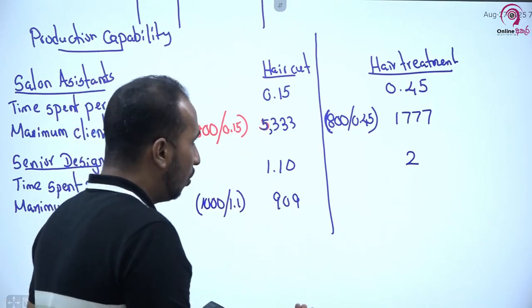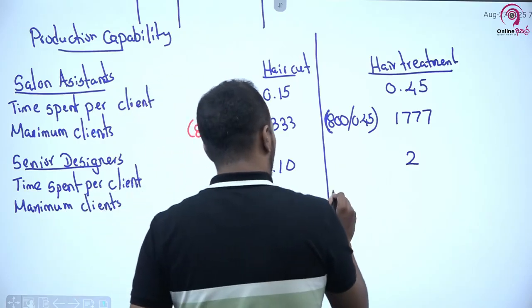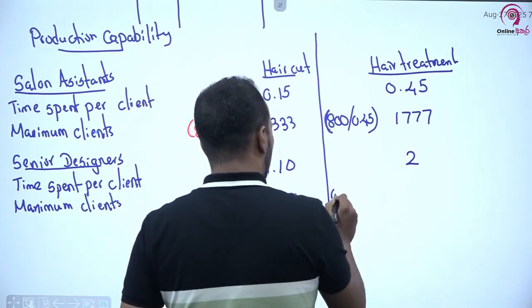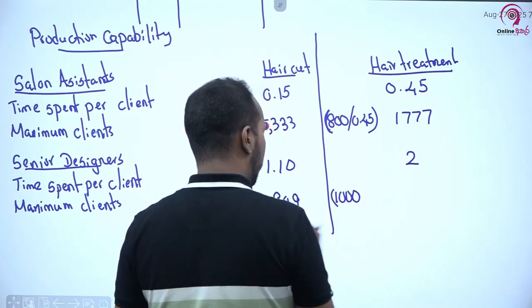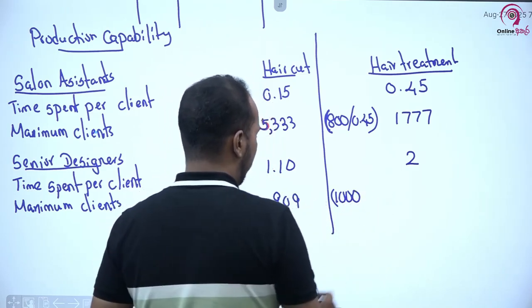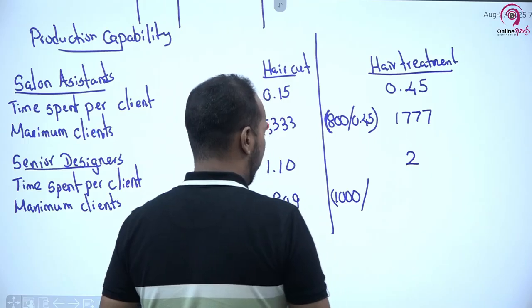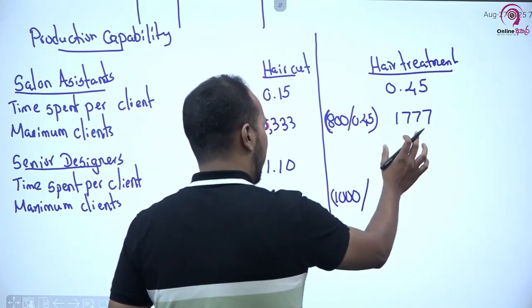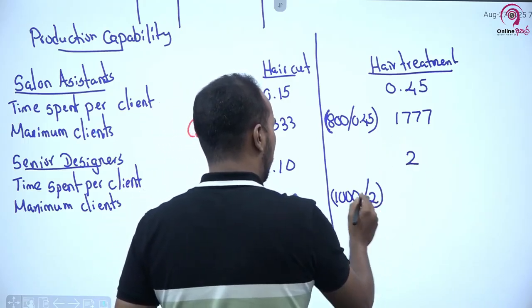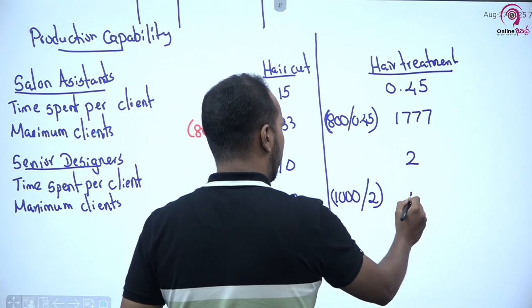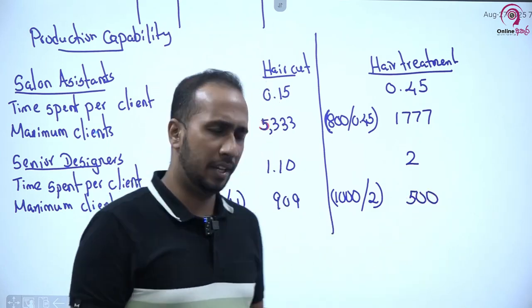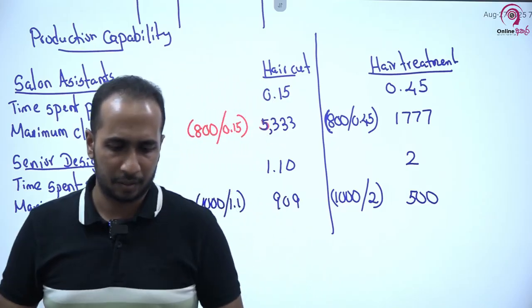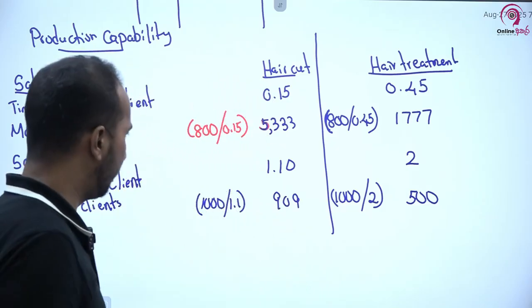If they do only hair treatments, how many hair treatments can they do? They have 1000 hours per month, the total hours of all the senior designers. One hair treatment takes two hours. So 1000 divided by 2 is 500 clients. It is 500 clients, right?